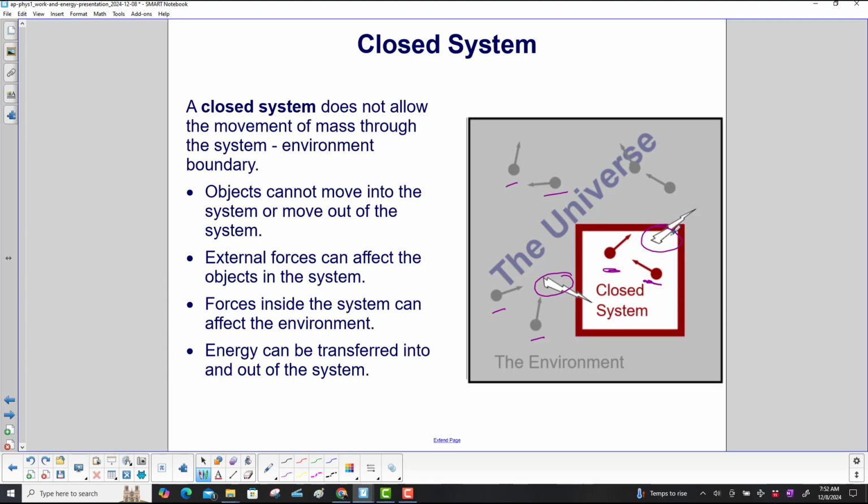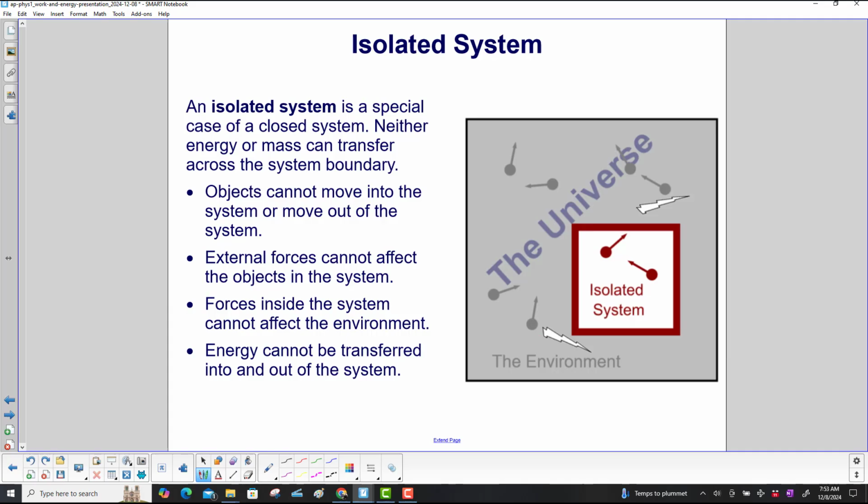An isolated system is a special case of a closed system. Neither energy or mass can transfer across the system boundary. Objects cannot move into the system or move out of the system. External forces cannot affect the objects in the system. Forces inside the system cannot affect the environment. Energy cannot be transferred into and out of the system.